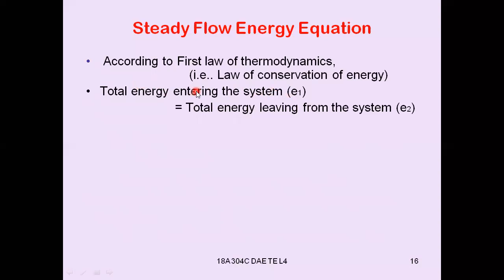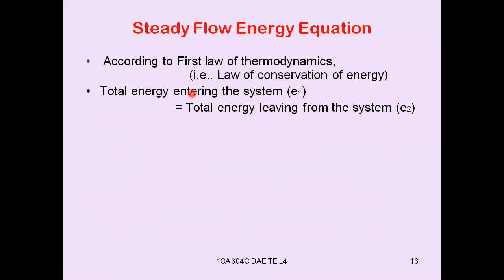Whereas similarly, that will be converted into another form like internal energy leaving the system, flow energy leaving the system, potential energy leaving the system, kinetic energy leaving the system, and also work leaving the system to the surroundings. That means work done by the system.